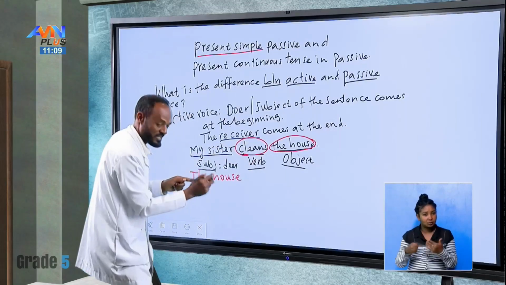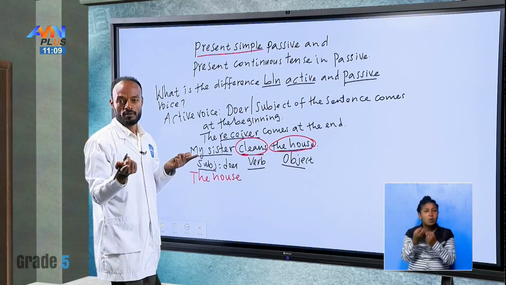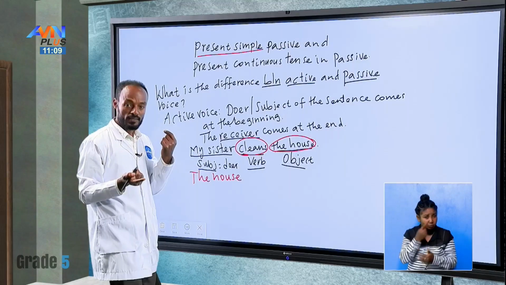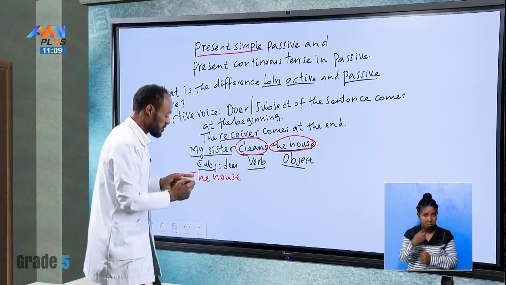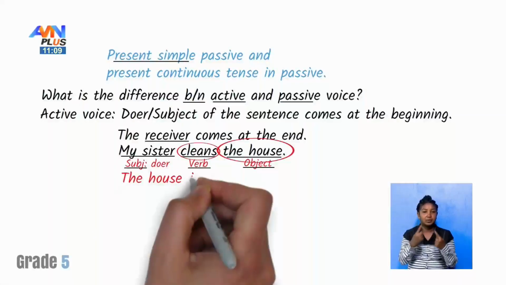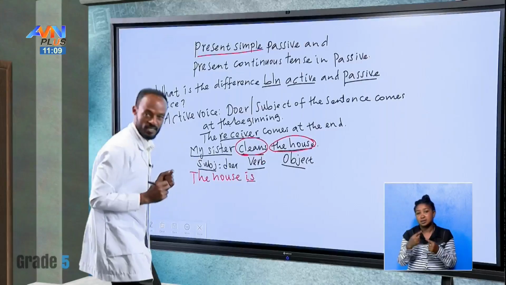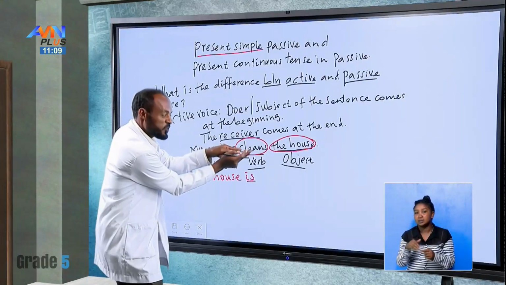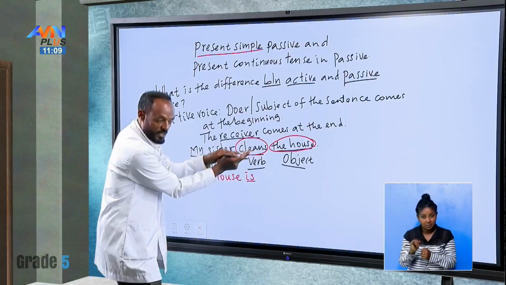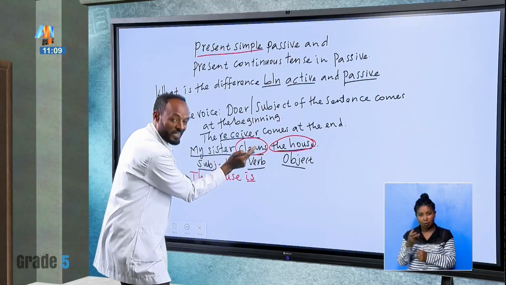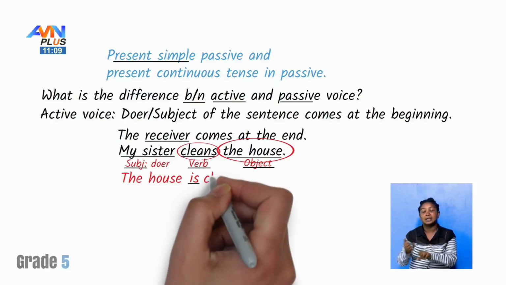So the house is singular or plural? That is singular, yes? So the house is. Here this one is the verb to be. Then this should be changed into verb three. The verb three form of clean is cleaned.